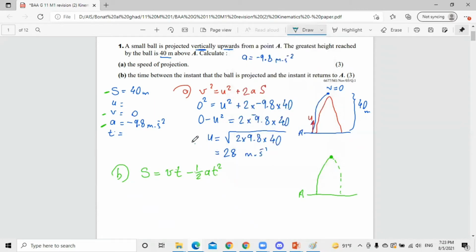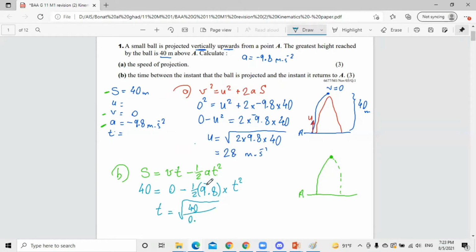Because I know that I find U, but I'm not sure about that. Okay, so let's check the values that we have. As the maximum height is 40, equal the final speed 0 multiplied by whatever is 0, minus half multiplied by A, which is negative 9.8, multiplied by what? T squared. So T equal square root of 40 divided by half.